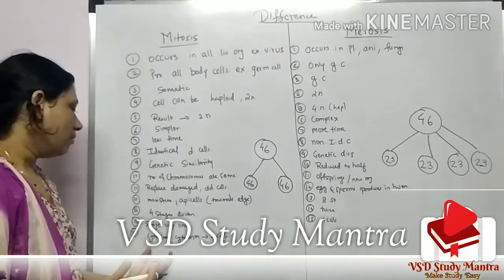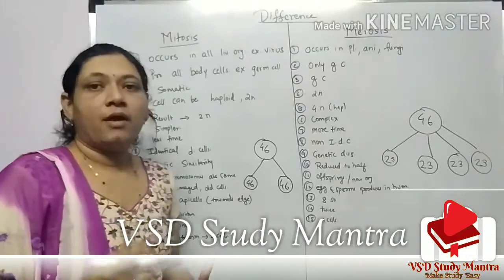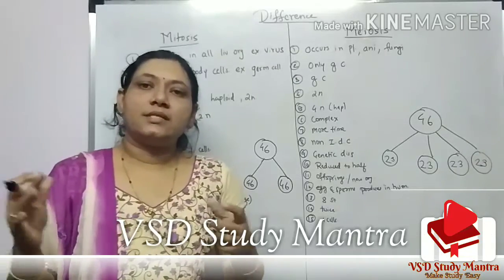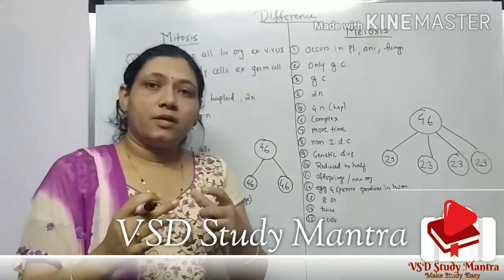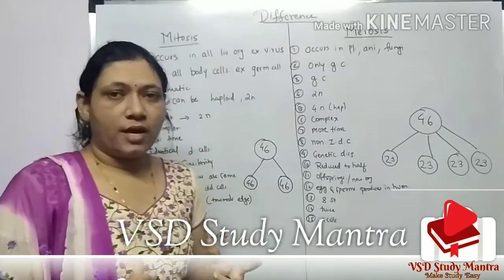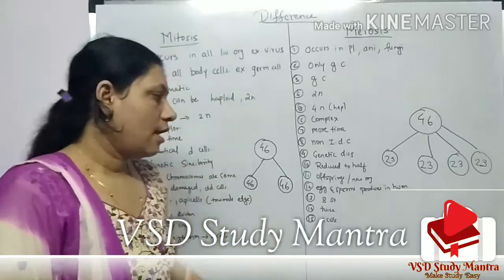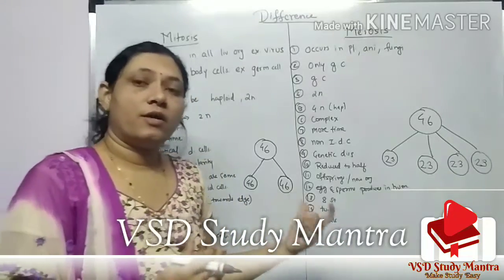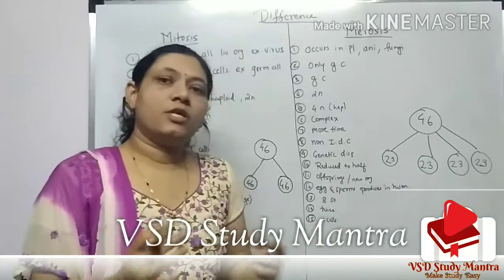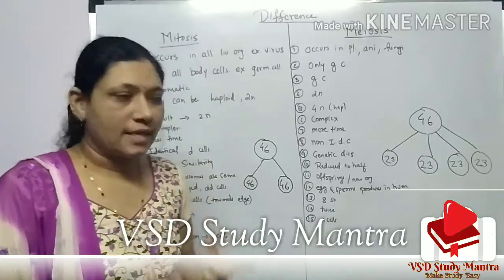Okay, here in cytokinesis, in this process what happens? The cytoplasm is divided into 2 cells. Okay, it splits into 2 cells. But here in the cytokinesis process, the cytoplasm splits into 4 haploid cells.